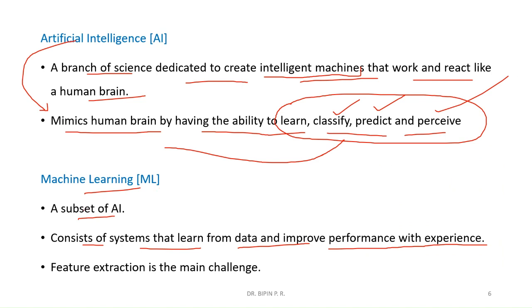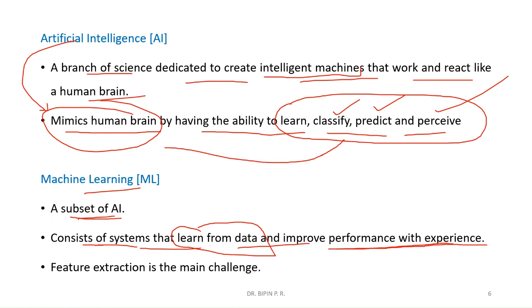It contains some algorithms. These algorithms learn from the past data and improve performance with experience. That means it is trying to mimic the human brain.